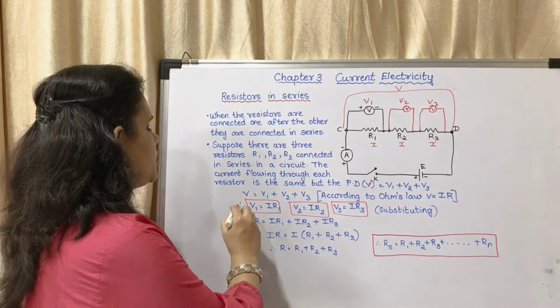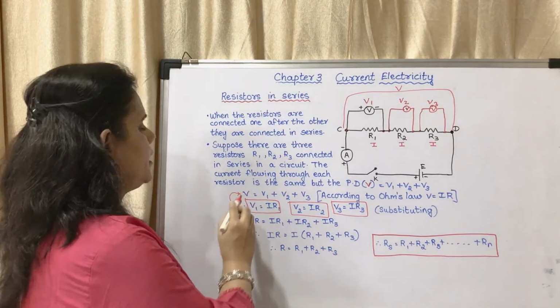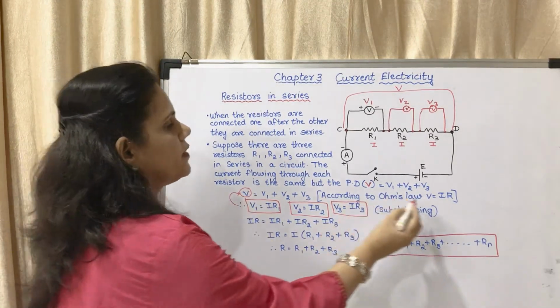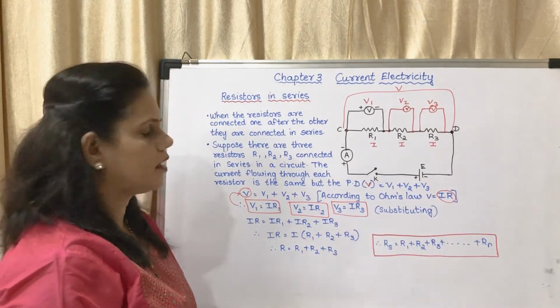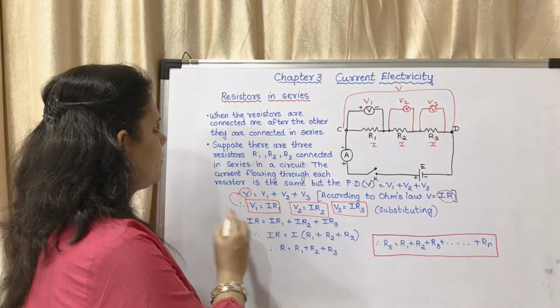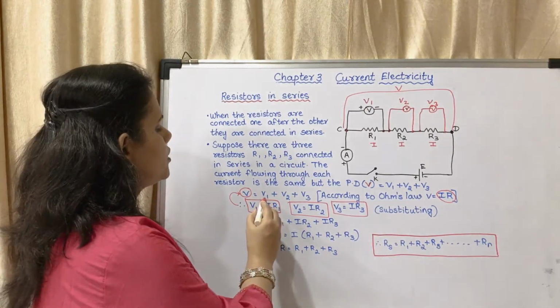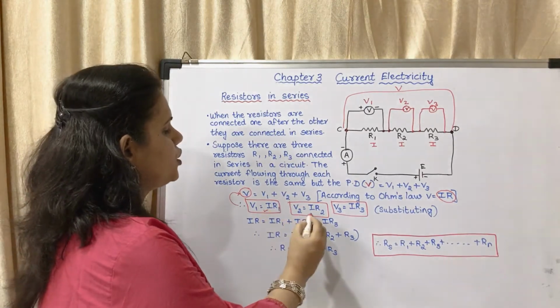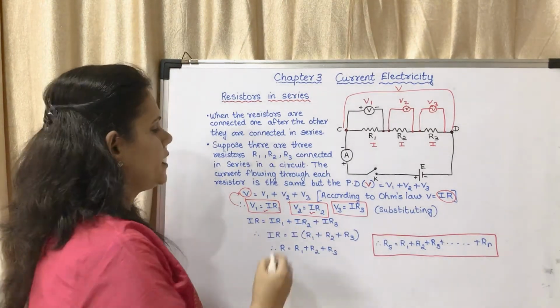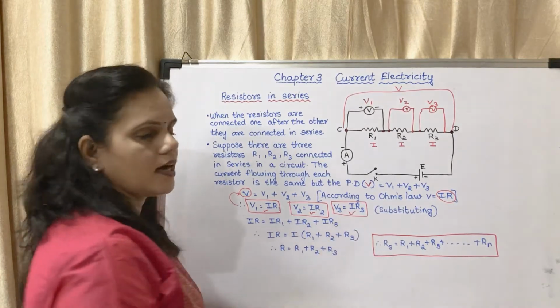Now substituting this in the equation, instead of V I have written IR, instead of V1 IR1, instead of V2 IR2, instead of V3 IR3.